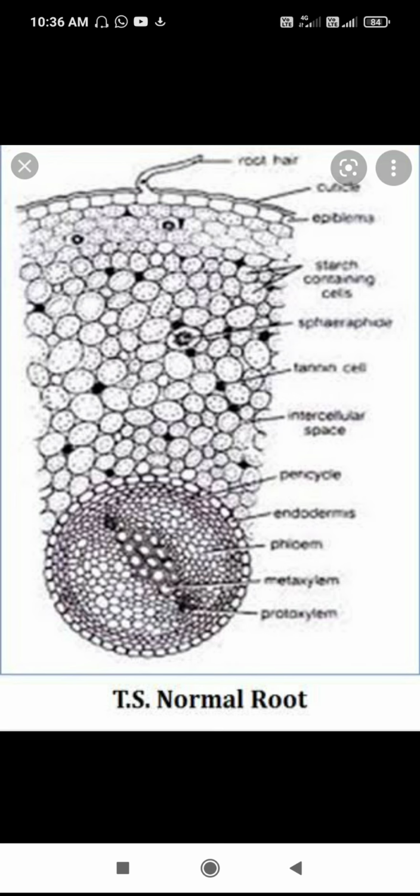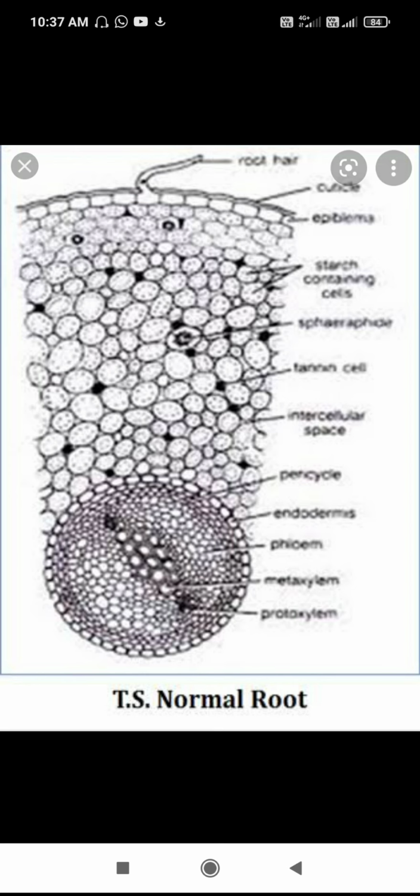Next, the root shows diarch and exarch condition. Xylem and phloem are alternately arranged on radial lines. See this picture.